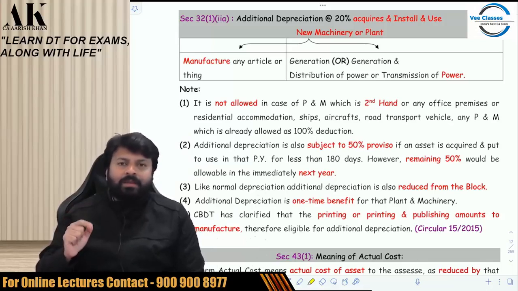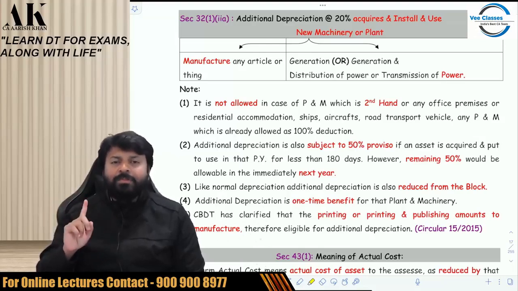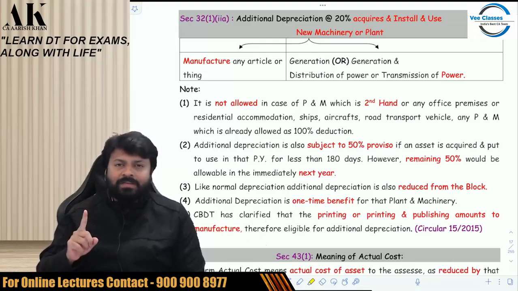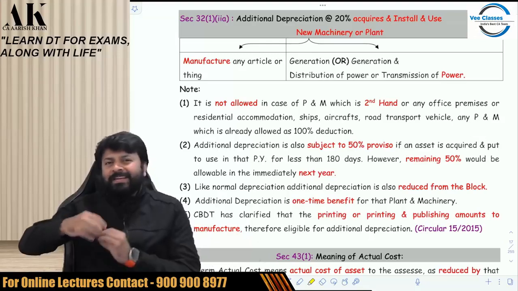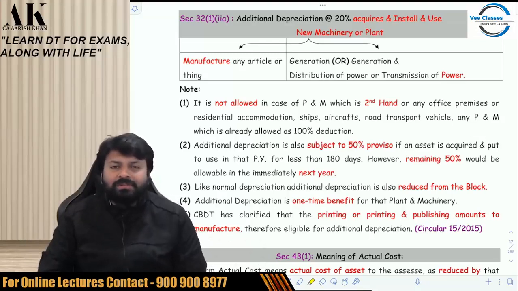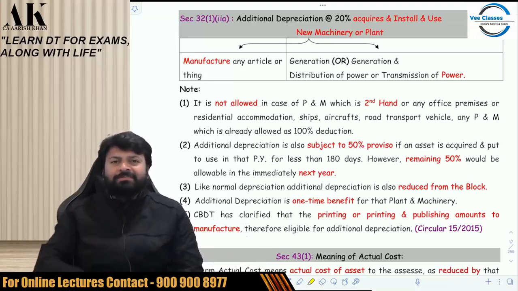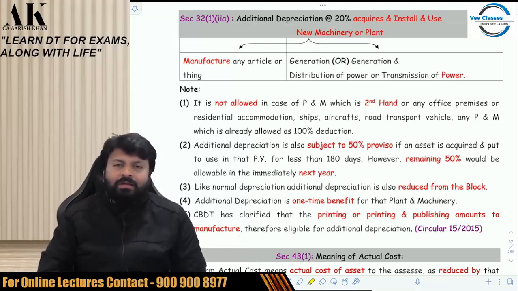The answer is no. It is only eligible to assessees who are engaged in manufacture or production of any article or thing. So you should be a manufacturer or a producer. Second, you should be engaged in business relating to power generation, power distribution or power transmission. So if you are doing either of these two businesses, then you are eligible for this benefit.